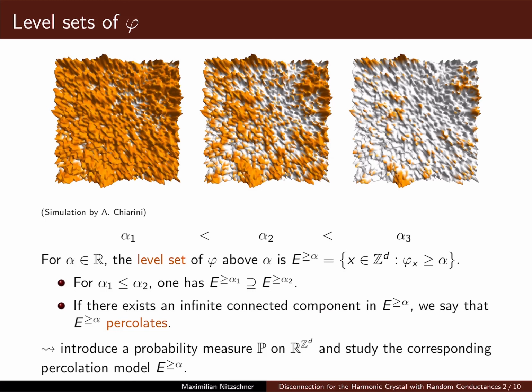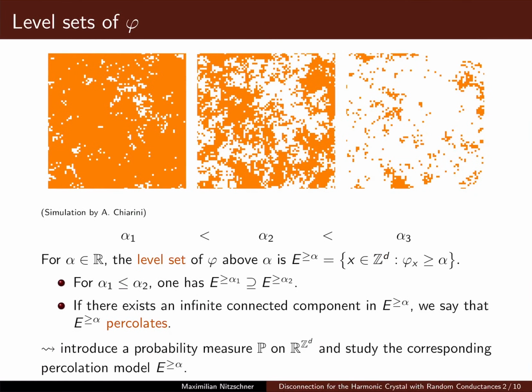Of course, to say something specific, we will need to introduce a probability measure P governing this random function phi, and thus giving us a corresponding percolation model E^{≥ alpha}. Here is just another representation of the same picture, only this time showing only the points of the lattice Z2 falling in E^{≥ alpha}. And you can see as alpha increases, this set gets sparser and sparser.